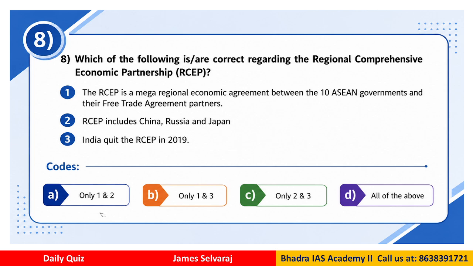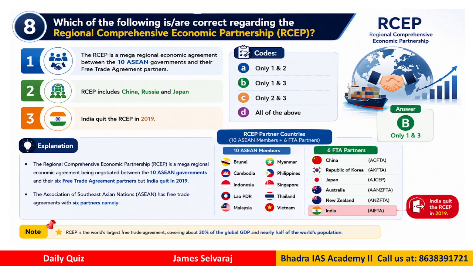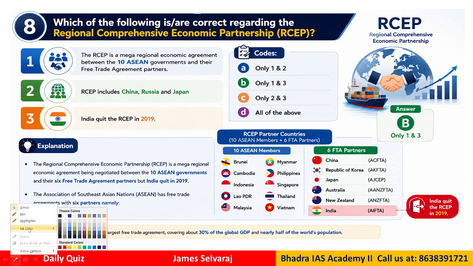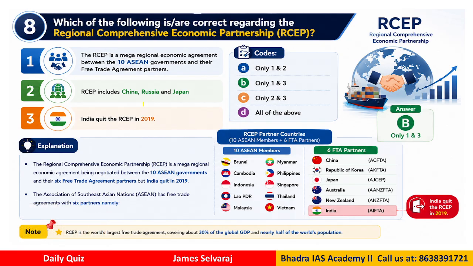So, you have option A 1 and 2, option B 1 and 3, option C 2 and 3, and all of the above. So, if you look here, the answer is B, that means 1 and 3 are correct. Why? RCEP does not include which country? It does not include Russia.